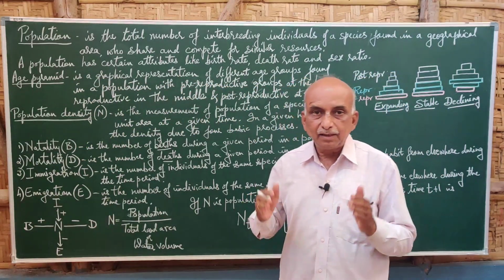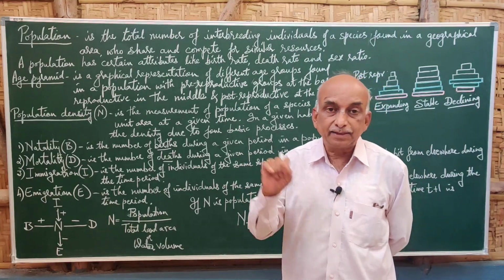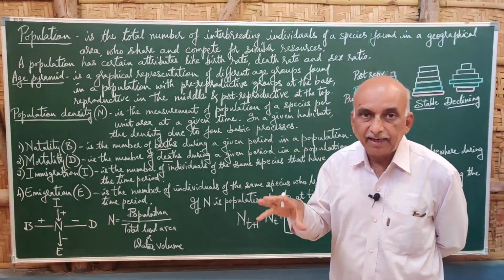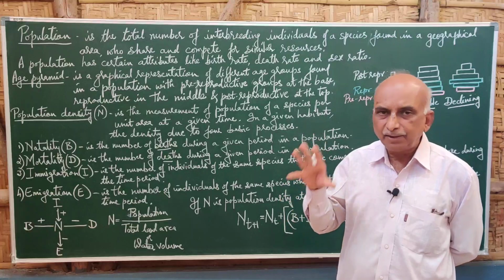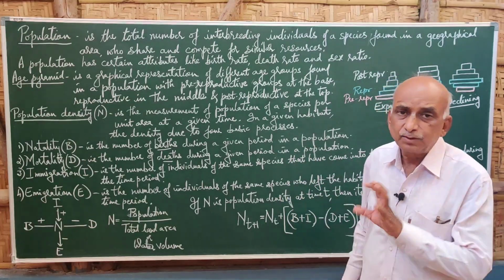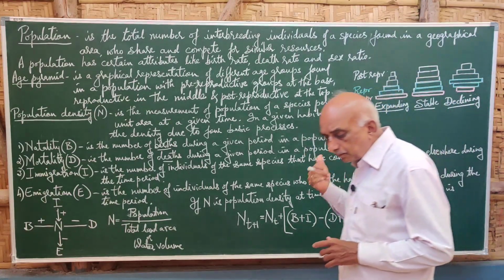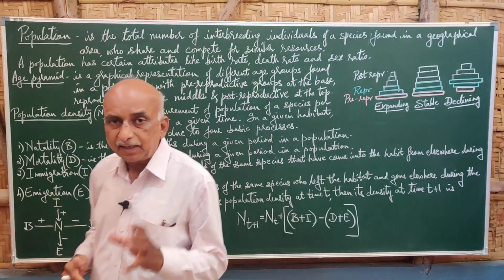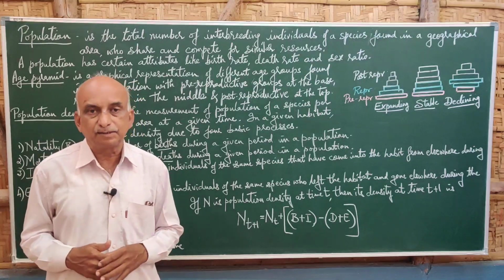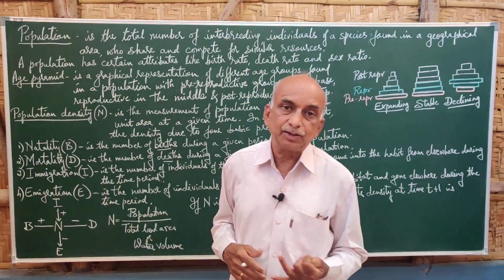When we say the population of an area, that area is a restricted area with a certain boundary limit. Individuals present within that area usually have a type of competition, so they share the natural resources which are present. So that is the population. And the population has certain attributes, that means it is influenced by certain factors, for example, the birth rate, the death rate, and the sex ratio.